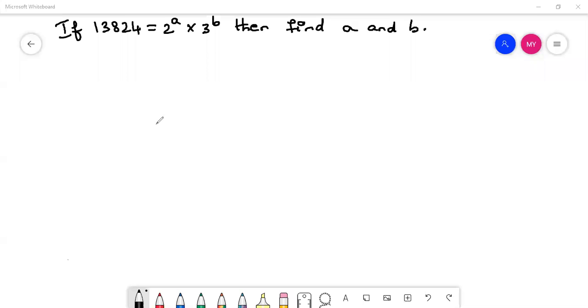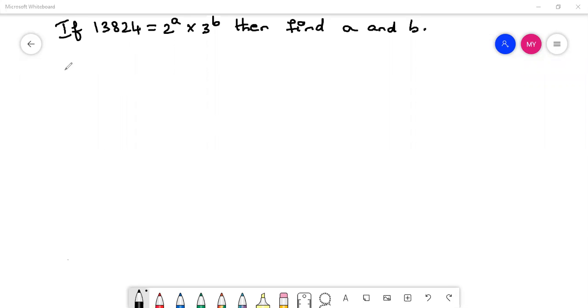Hello everyone. Now we are going to see a problem based on prime factorization tree. The question is given like, if 13,824 equals 2 power a into 3 power b, then find a and b. This question is from exercise 2.2, fourth problem.